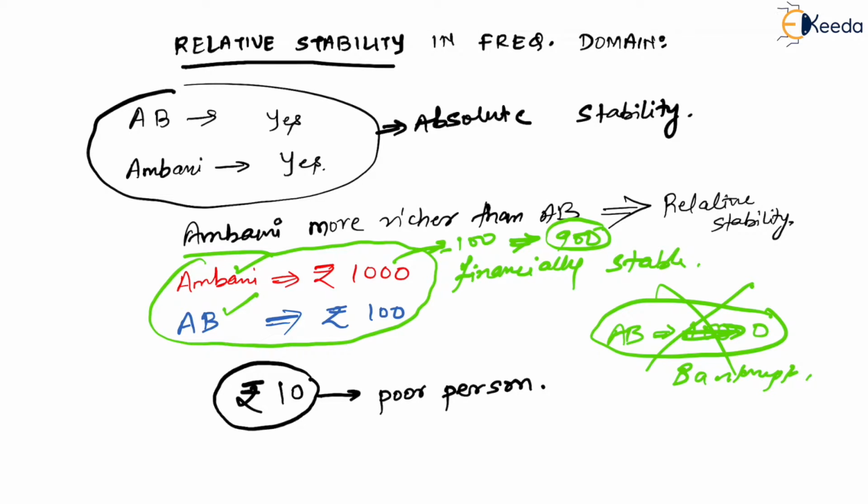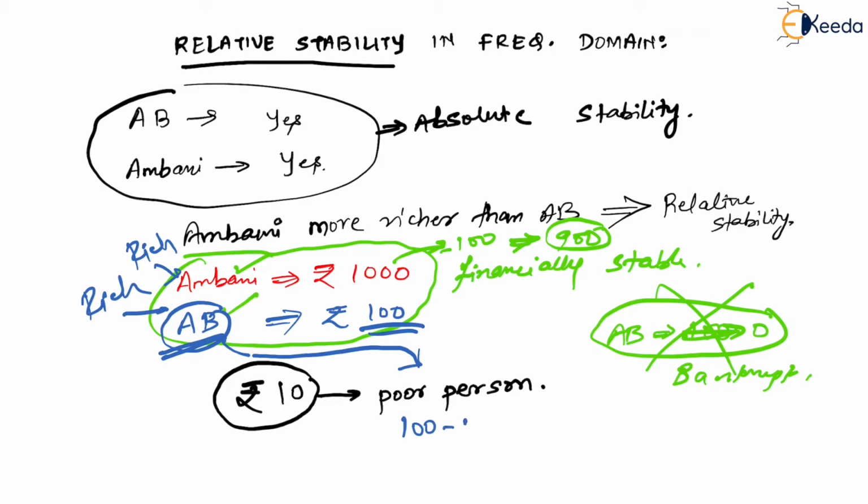Now you will understand this concept. See, Amitabh Bachchan is already rich, Ambani is also rich, both are rich. Now if Amitabh Bachchan has to become poor, then he has a margin of how many rupees? That will be 100 minus 10, which is 90 rupees. Means if by chance Amitabh Bachchan loses 90 rupees, then he will become poor.